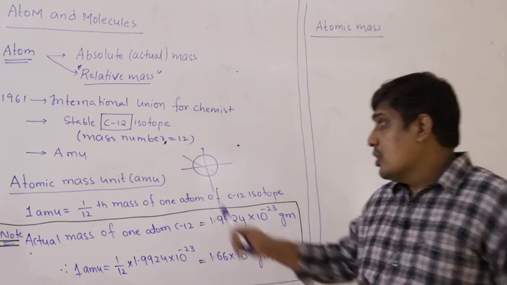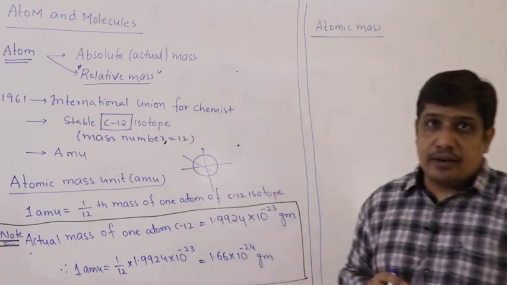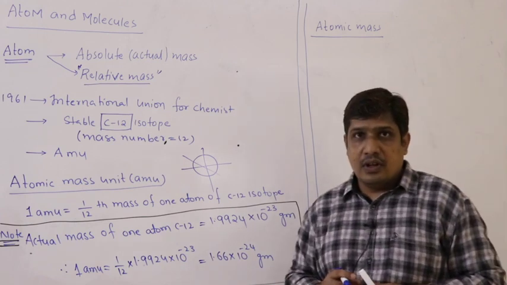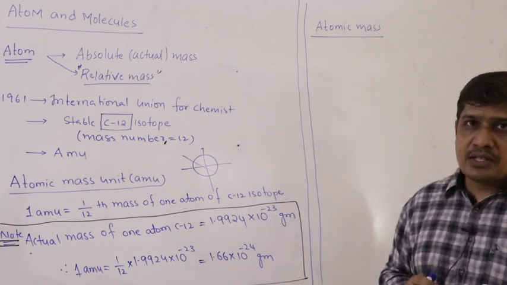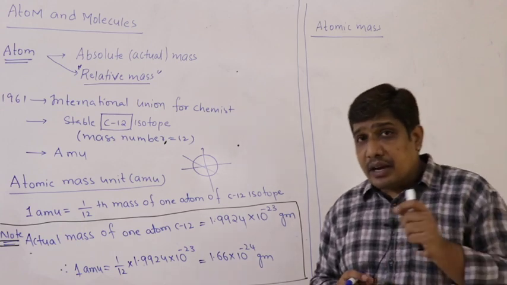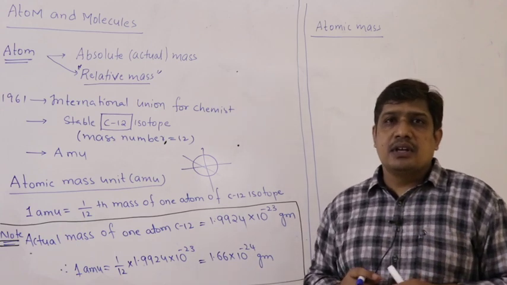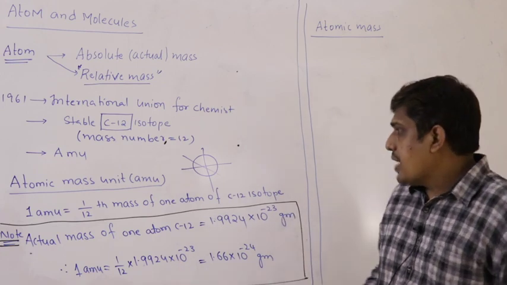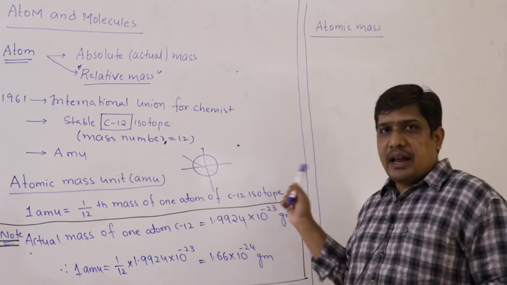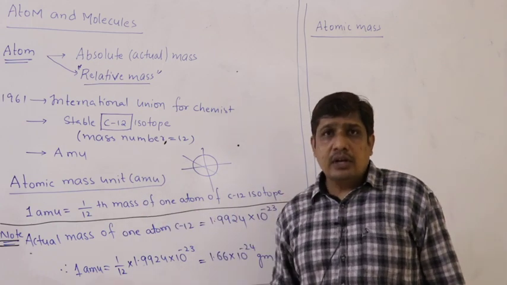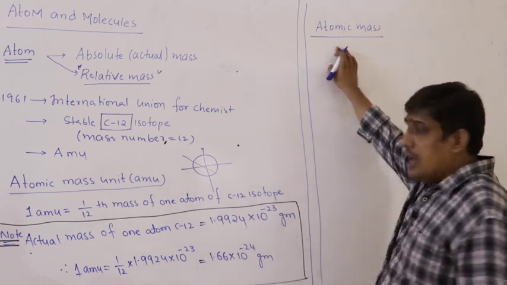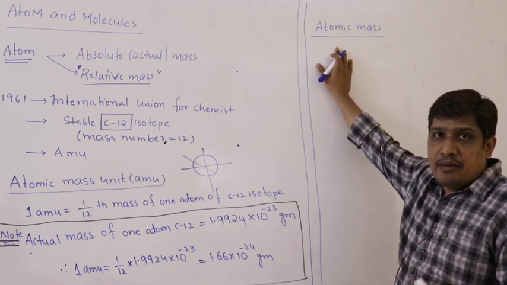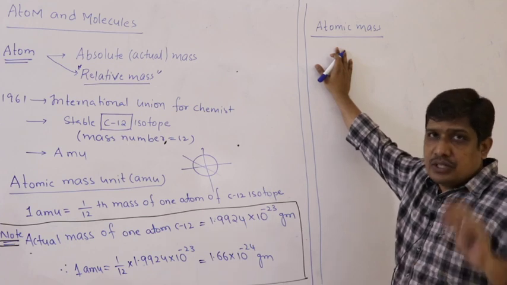What is 1 AMU? 1 by 12th mass of one atom. So you can define it like this. If I take an element, it possesses some atomic mass, which is a number. The number indicates how many times the mass of one atom of that element is heavier in comparison to 1 by 12th mass of one atom of C12 isotope, or 1 AMU. So it is a number which indicates how many times one atom of an element is heavier in comparison to 1 AMU.